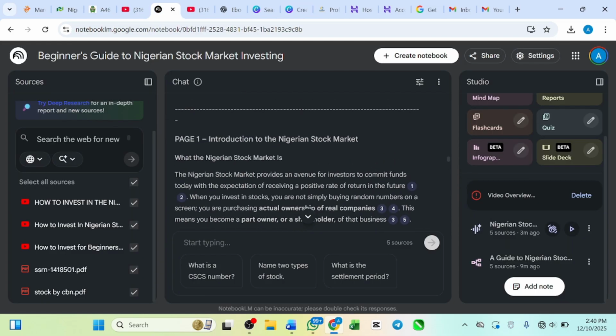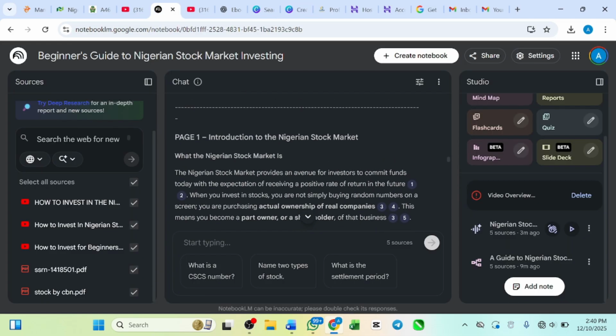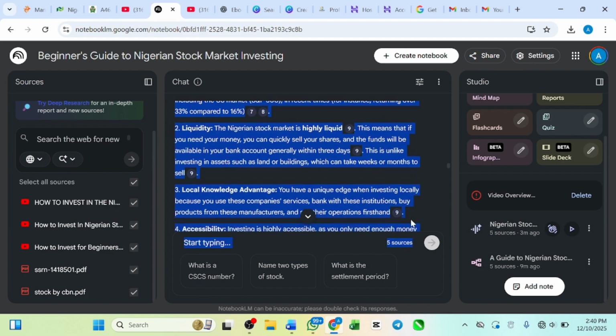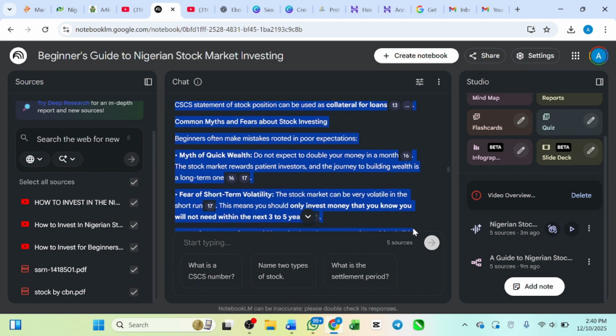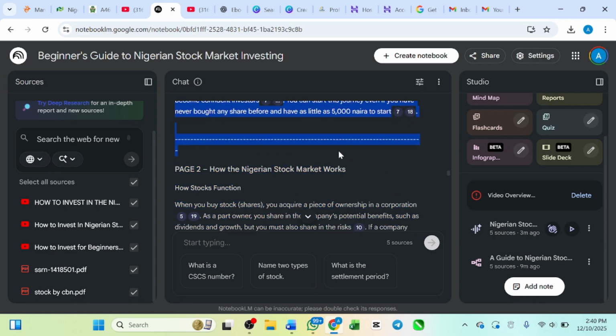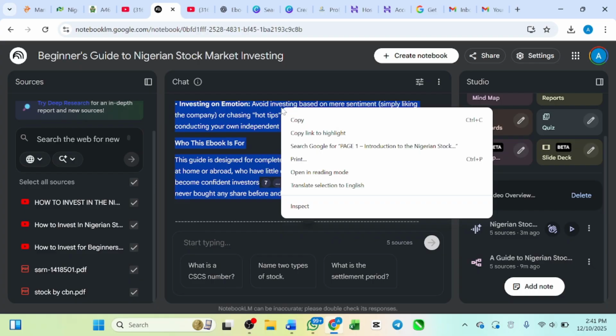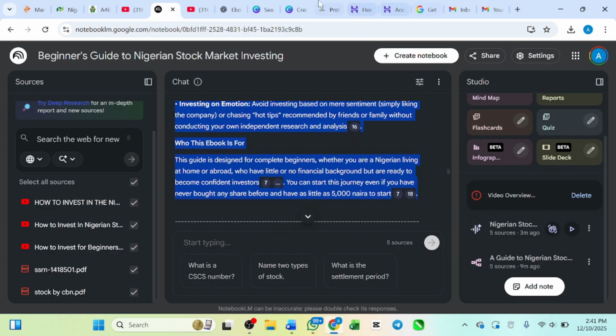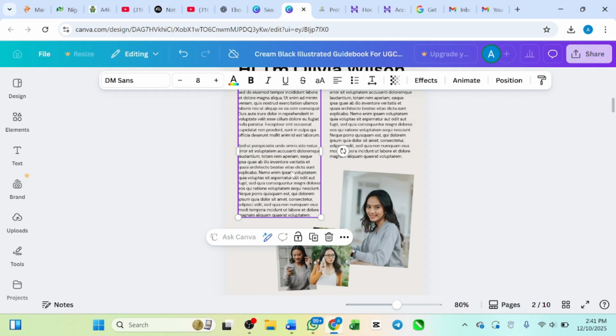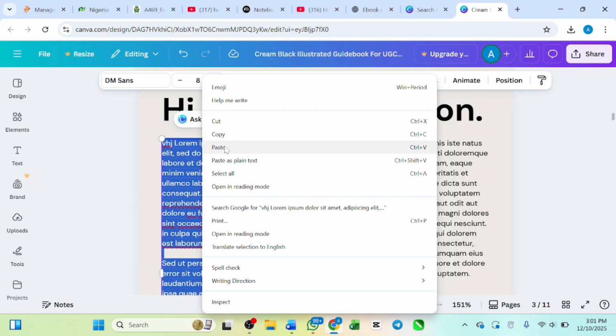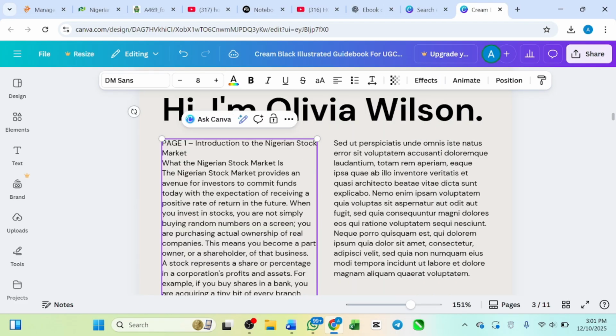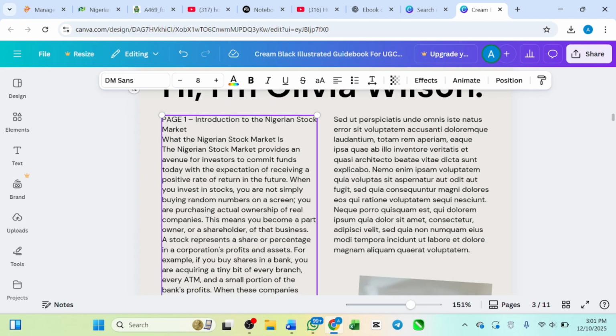For you to paste, let me say chapter one. If you want to carry chapter one, you can come here and copy all of chapter one. I can see this is where chapter one ends. So I just have to copy my chapter one here, copy, and then go back to my Canva, and then I can come here and paste it. Okay, so I just paste it.